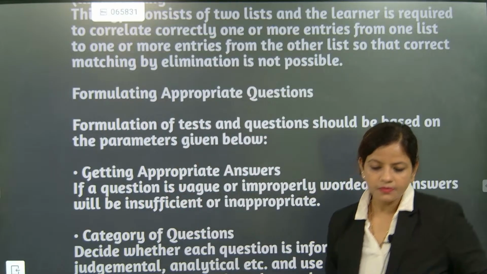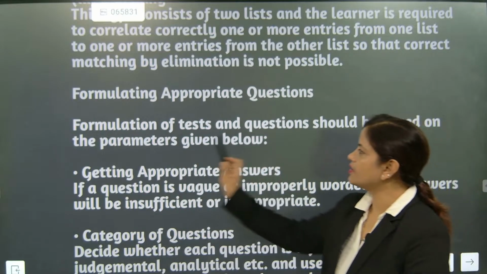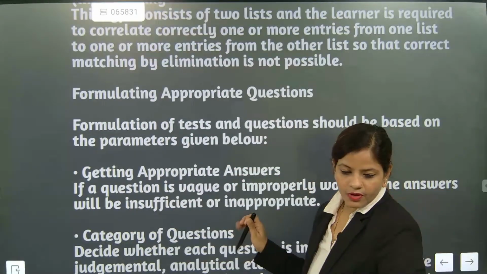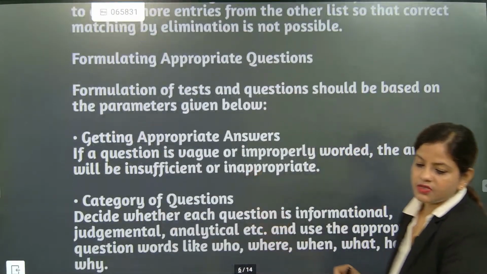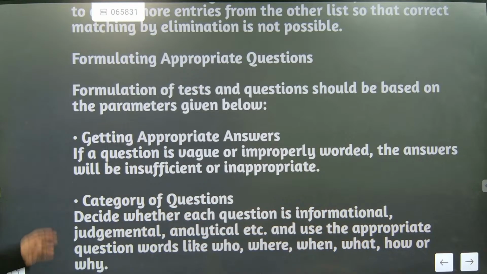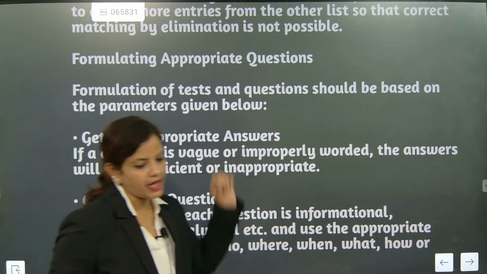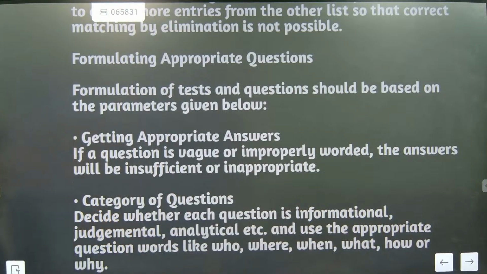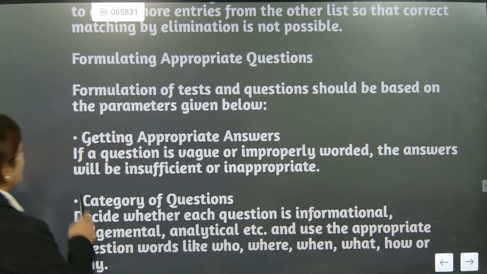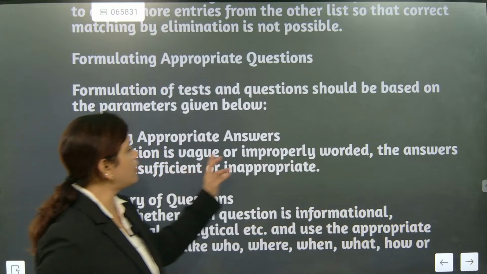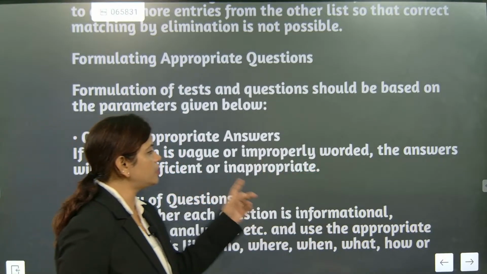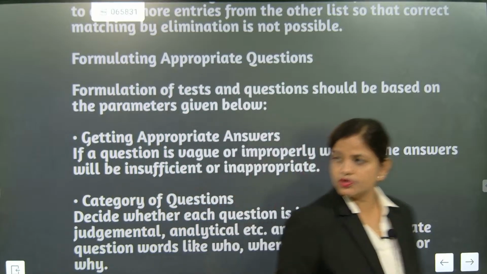Okay, so this formulating part: formulating of test and question should be based on the parameters given below. So what all parameters will be there? Now look at getting appropriate answers. For getting appropriate answers only, we must be formulating it. Understood? Now look, if a question is vague or improperly worded, the answer will be insufficient or inappropriate. This is the most important part.